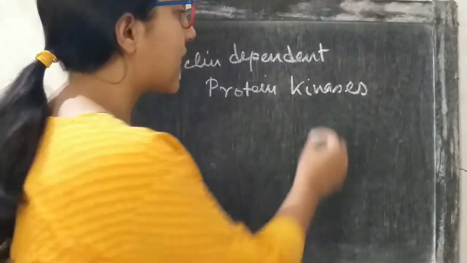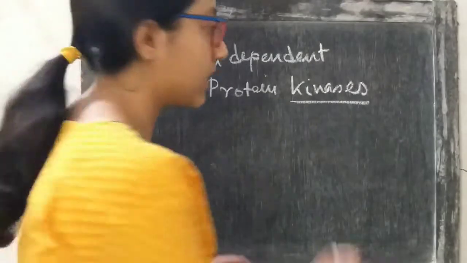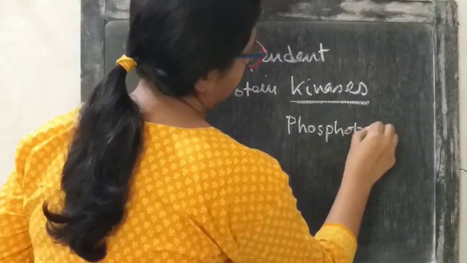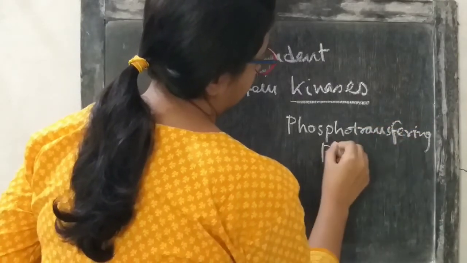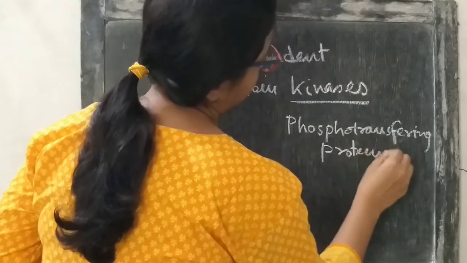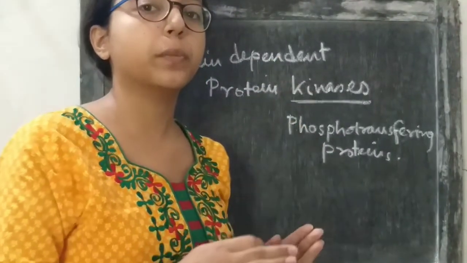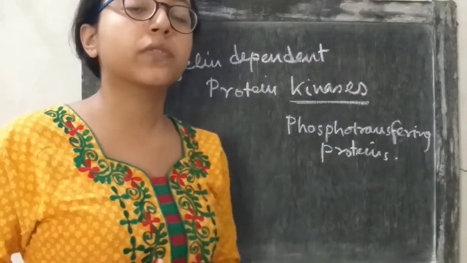So these kinases are phosphotransferring proteins. They will transfer a phosphate group to a protein, and that protein will in turn be phosphorylated.